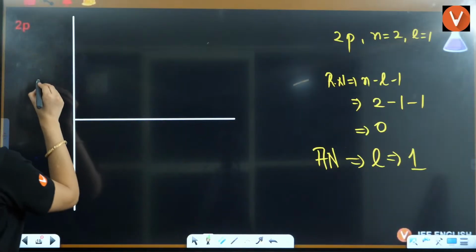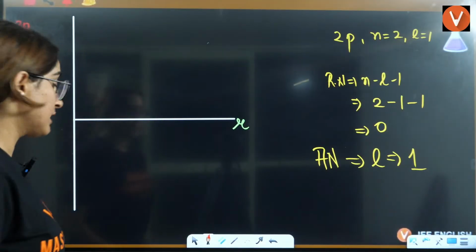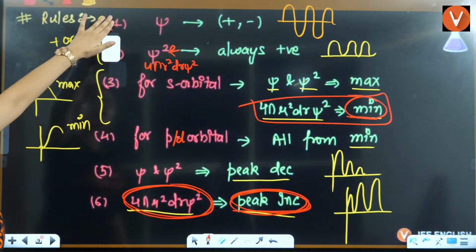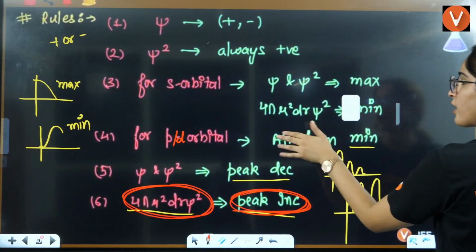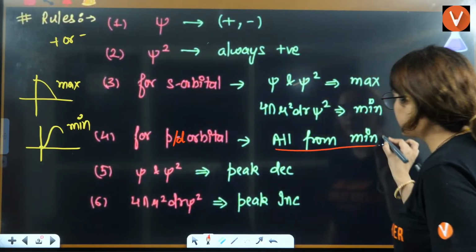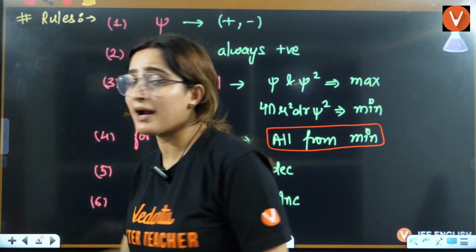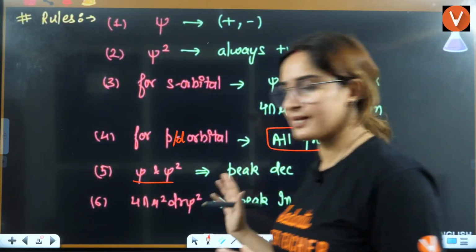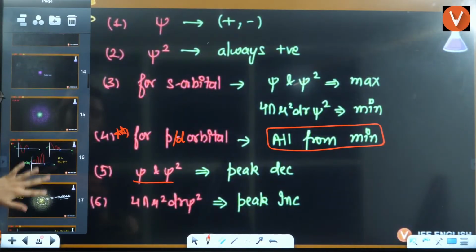Now, when you want to draw a graph between psi and r, let's check out the rules here. Guys, from these rules, if I talk about p orbitals, it will always start from minima, doesn't matter what. P and D orbitals will always start from minima. Then psi and psi square are the same, peak decreases and then increases. This is the important point, okay? It will always and always start from the minima.